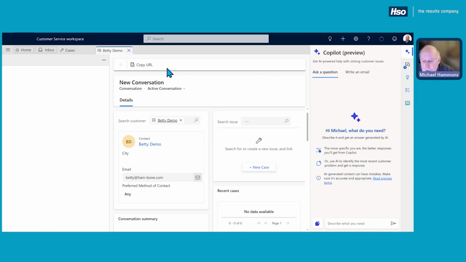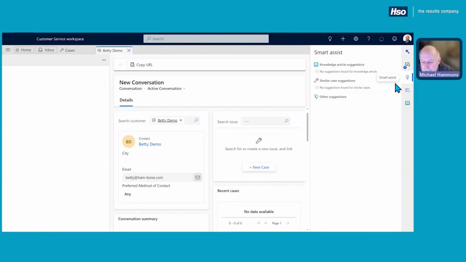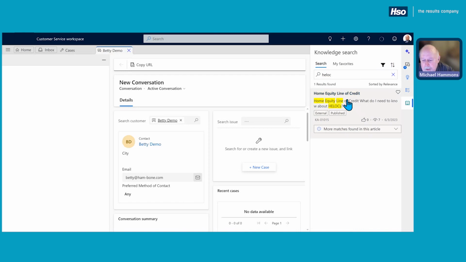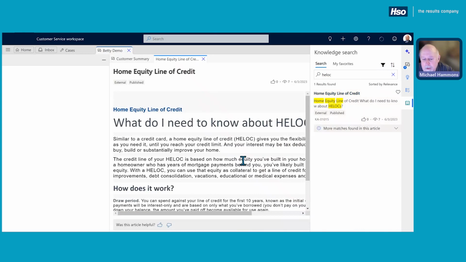Now, we can also, instead of Copilot, use our knowledge base. And the knowledge base can use keywords. So let's just say this was related to HELOC. Then from there, it'll pull back any details, and we can also use our built-in knowledge base to help answer those questions. So you've got several ways to help customers, right? So think about this from a productivity and efficiency perspective. We can use Copilot, we can use scripting, and we can use a knowledge base, all right from within the same experience.